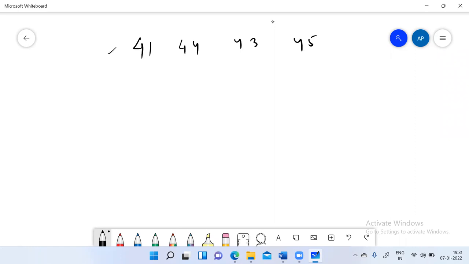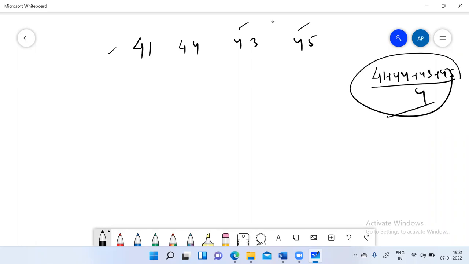These are the observations that I have and I want to calculate the average. So one of the ways, of course, is 41 plus 44 plus 43 plus 45 divided by 4. This is how we can calculate average. But my sole objective is